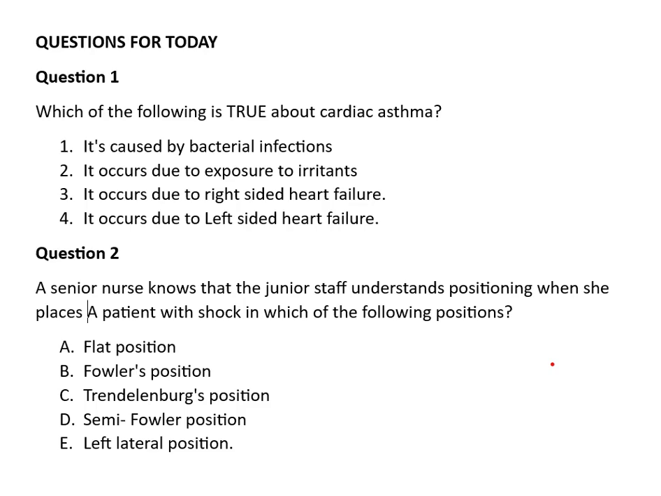So if you look at the options, it says which of the following is true about cardiac asthma? A, it occurs due to bacterial infection. Of course, cardiac asthma is different from normal asthma, so that option is out of the way. B, it occurs due to exposure to irritant. Of course not. We know for sure that cardiac asthma occurs due to failure of the left side of the heart. Normal asthma occurs due to exposure to irritant, like I explained.